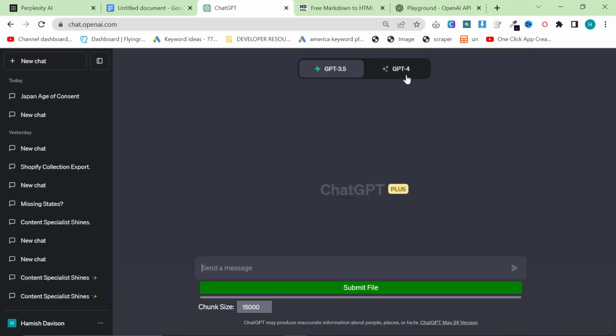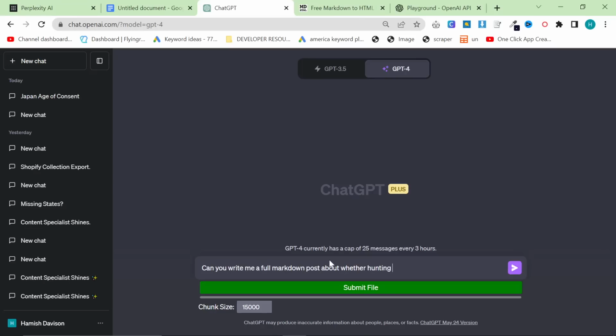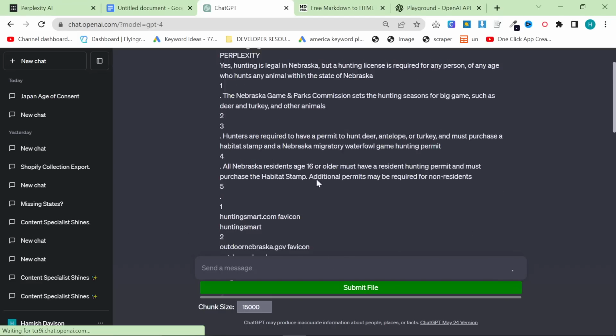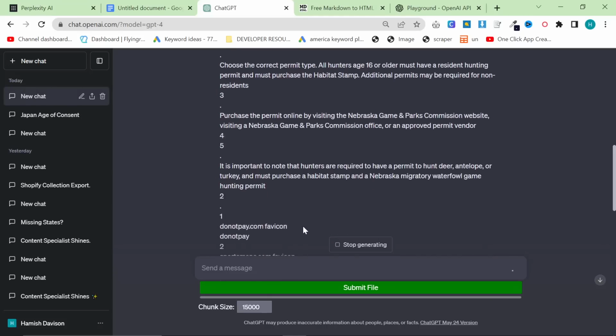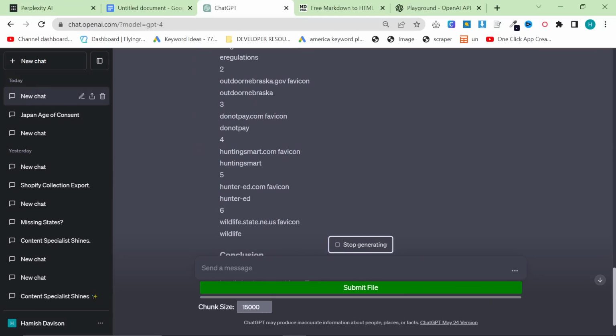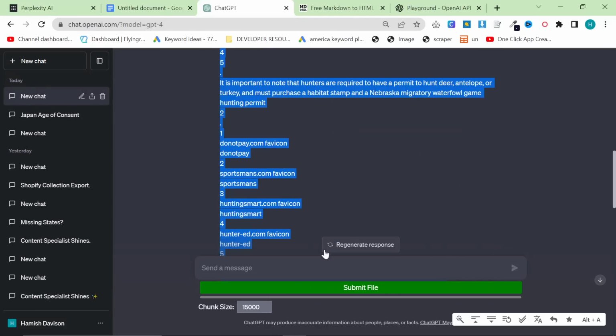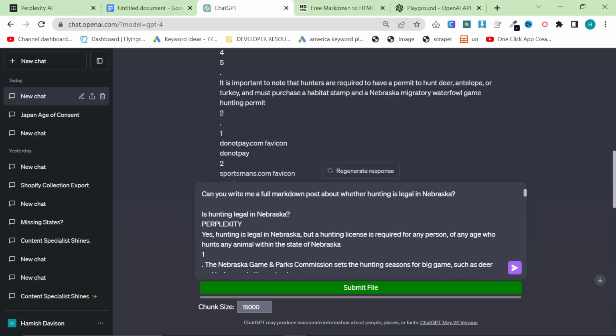Okay, and then we're going to take this into ChatGPT, and we're going to say, can you write me a full markdown post about whether hunting is legal in Nebraska? And then we'll say use this information. You don't really have to say use this information because, okay, apparently you do need to say that.